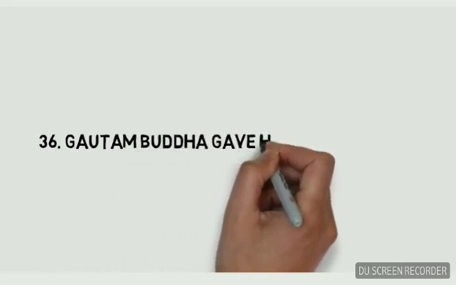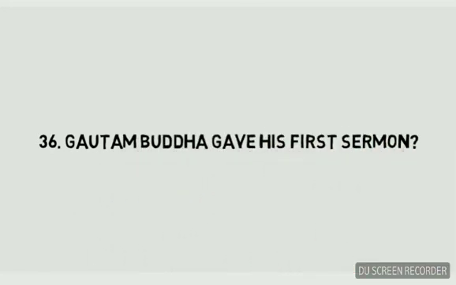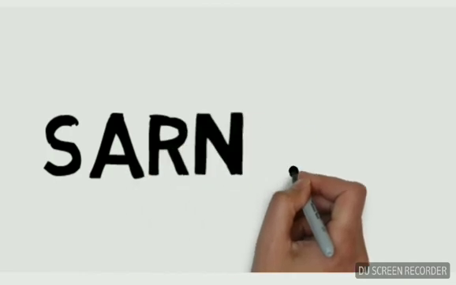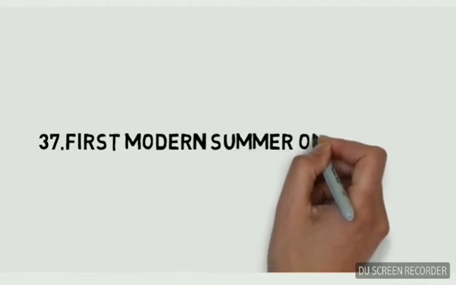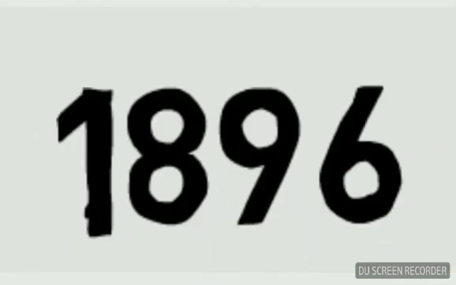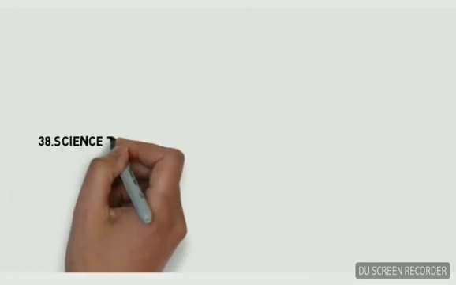Gautam Buddha gave his first sermon at Sarnath. First modern Summer Olympics were held in 1896.